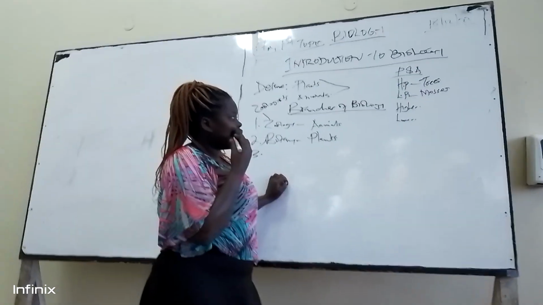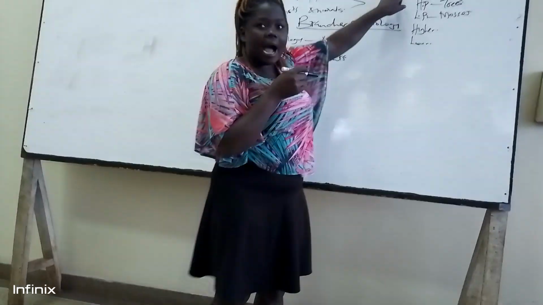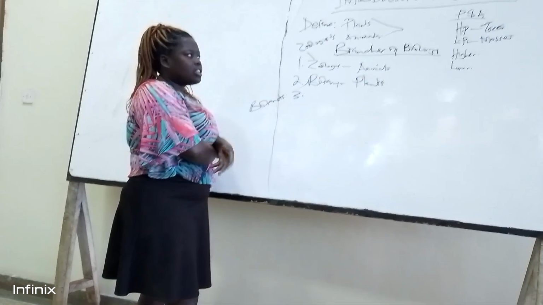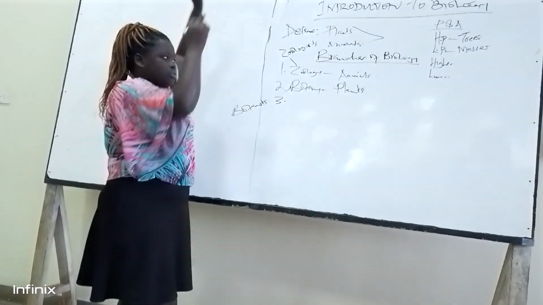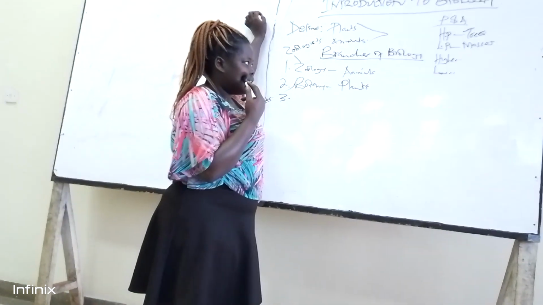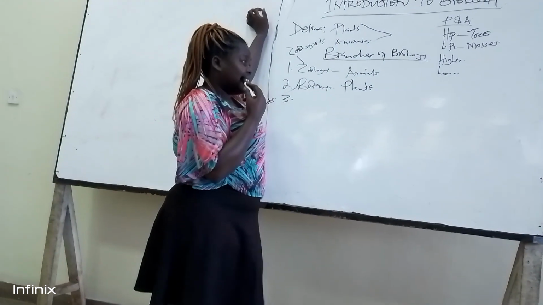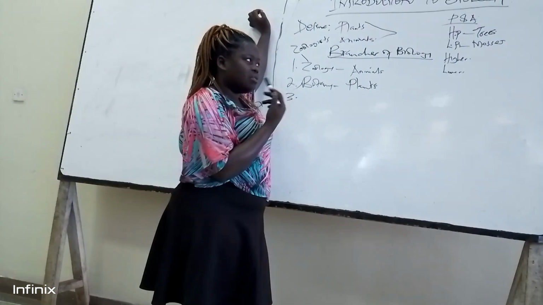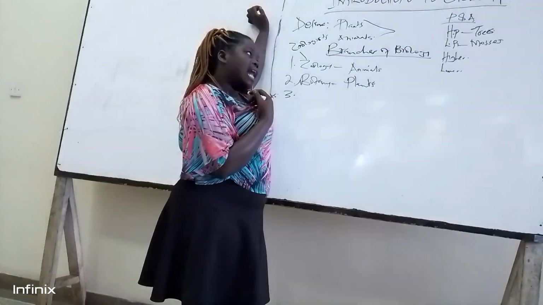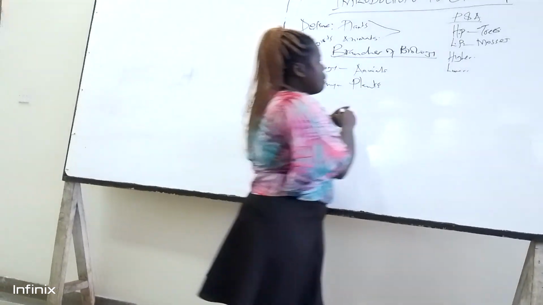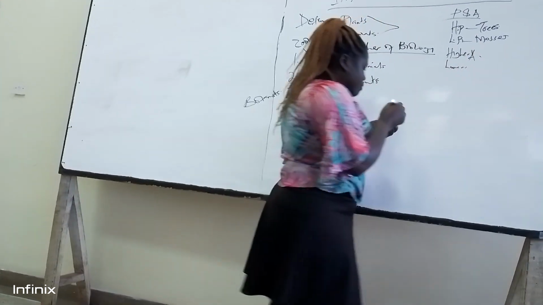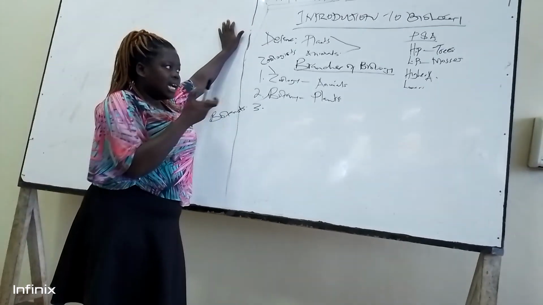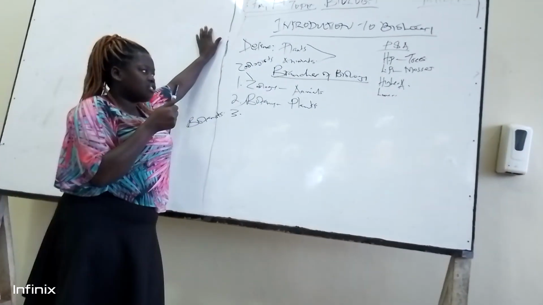And they have a large surface area to volume ratio as compared to higher plants, which have a low surface area to volume ratio, because most of their body parts are exposed to the atmosphere. Whereas for lower plants, most of their body parts are in contact with the soil. That means a high percentage of their body parts are in contact with the soil. That makes them have a large surface area to volume ratio. When talking about higher animals, for example, higher animals are mammals like us or cow or anything else. These big animals have a complex transportation system.